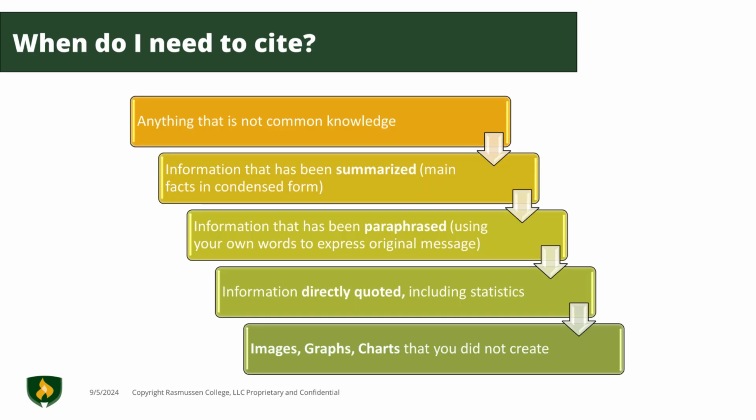You should cite any information that is not common knowledge, information that you have summarized by providing the main facts in a condensed form, information that has been paraphrased by putting it into your own words to express the original message of the resource, any information you have directly quoted from a resource, including statistics, as well as images, graphs, and charts that you did not create.